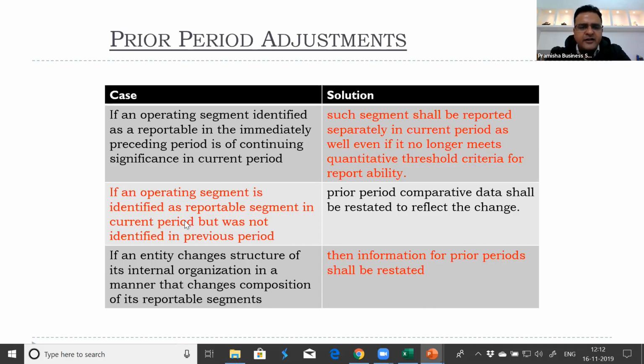If an operating segment is identified as a reportable segment in the current period, but was not identified in the previous period, prior period comparative data shall also be restated so that the users of financial statements can compare. If an entity changes the structure of its internal organization in a manner that changes the composition of its reportable segments, this information for prior periods will also be restated and informed to the users of financial statements. This is a requirement of IAS 1 that if you are presenting something in the current year, you need to present a comparative of it for the previous years as well.